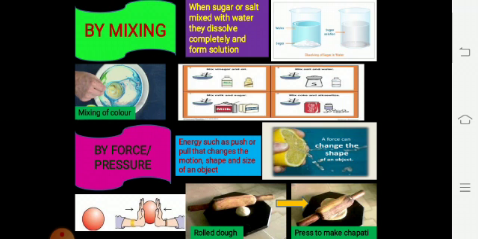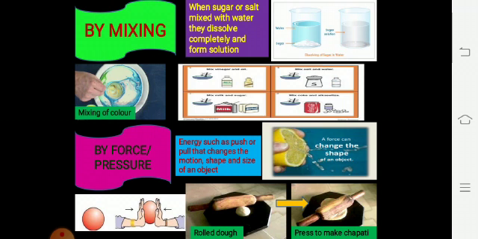Force is energy such as a push or pull that changes the motion, shape and size of an object. Motion means movement. A force can change the shape of an object. So, here are a lot of pictures. You can easily identify the changes by the force.